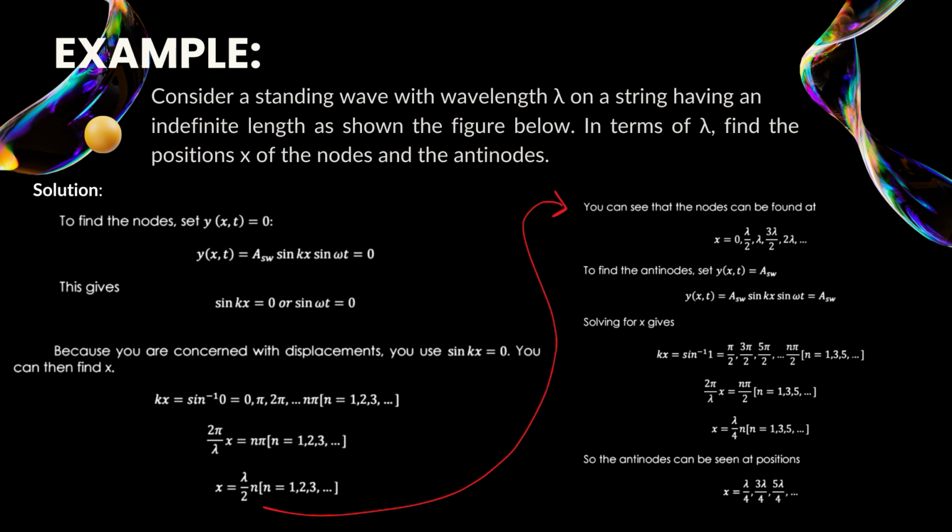So the antinodes are at x equals wavelength over 4, 3 wavelength over 4, 5 wavelength over 4. These are the points that move the most. In short, nodes don't move, and antinodes vibrate the most, forming the pattern of a standing wave on the string.